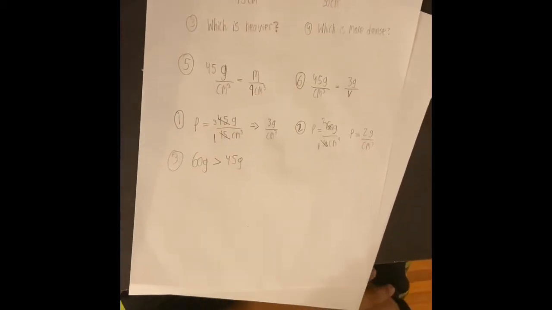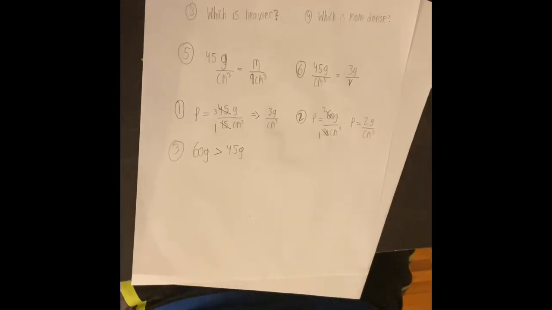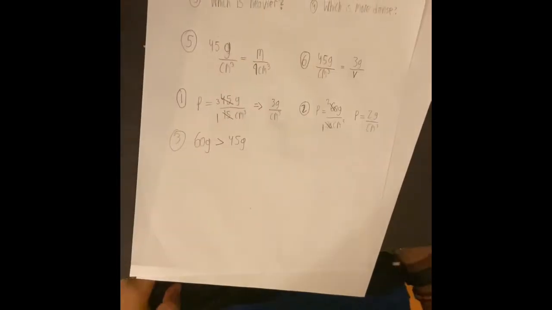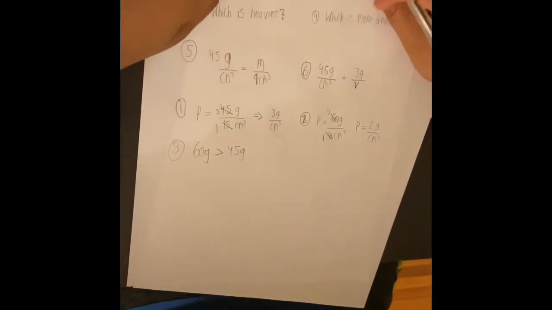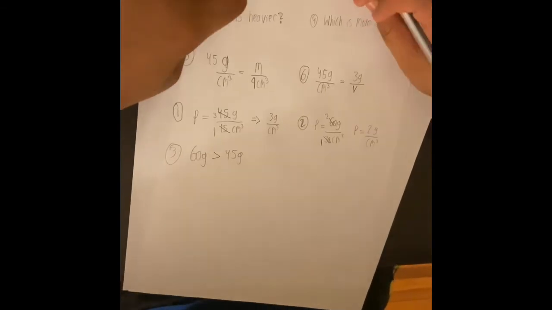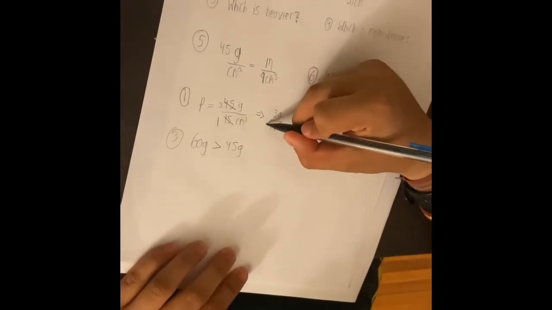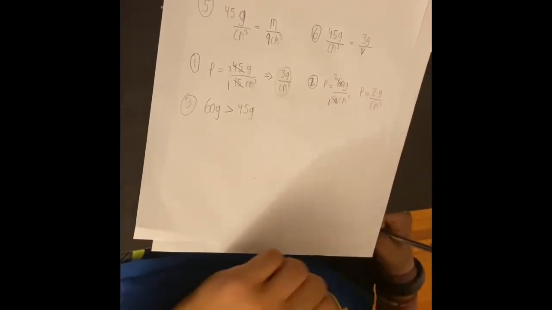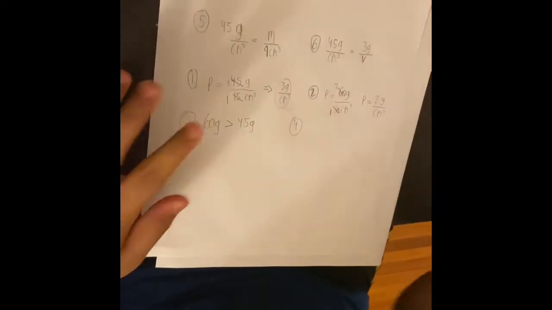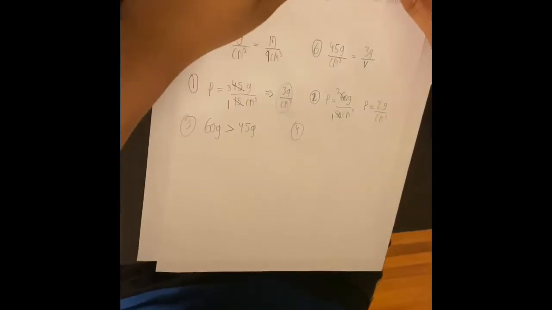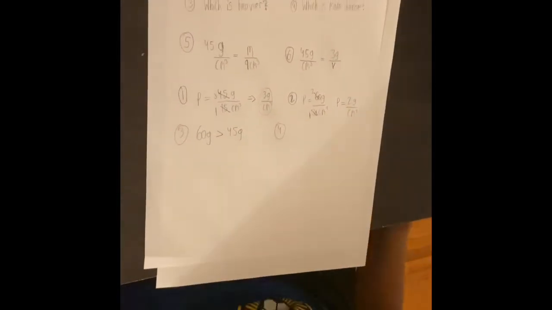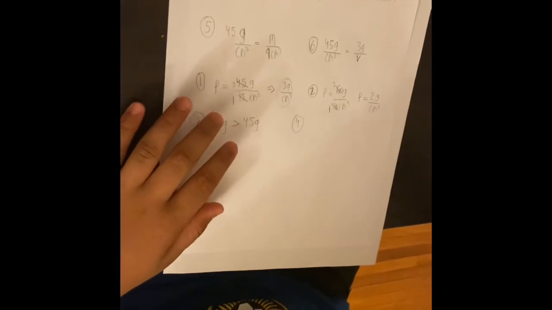But now the fourth question, which is more dense? Just because this has a greater mass, it doesn't mean it's more dense than substance 1 over here. We have to look at the mass, obviously, but we also have to look at its volume. As we solved over here, substance 1 has a density of 3 grams per centimeter cubed, while substance number 2 only has 2 grams per centimeter cubed. Many times people are tempted to say, well, substance number 2 has a greater mass, so it would probably have a greater density. But over here, clearly that's not the case.